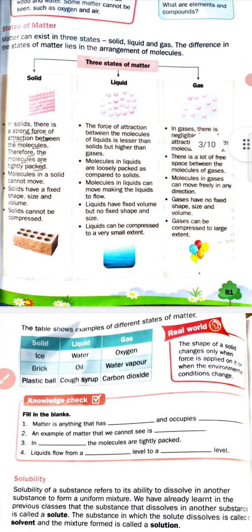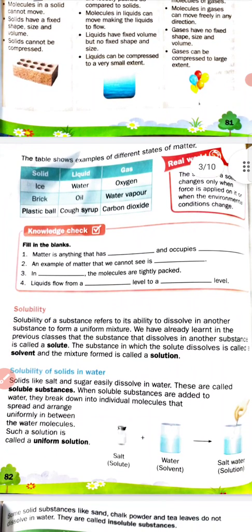We have discussed the three states of matter: solid, liquid and gas. In the next lecture we will discuss the knowledge check and the solubility of matter.